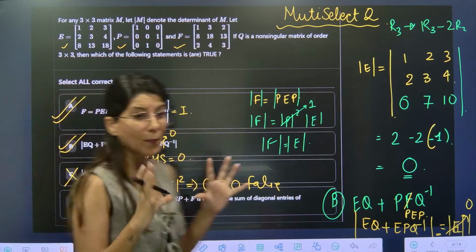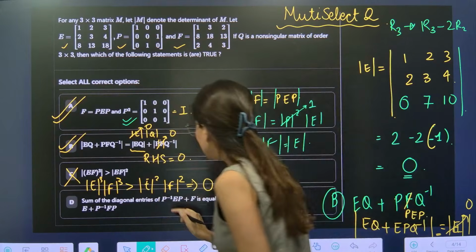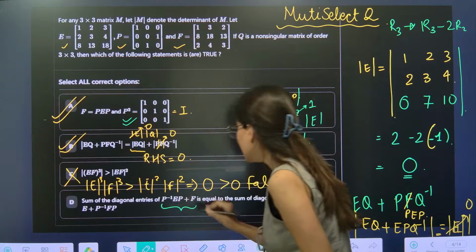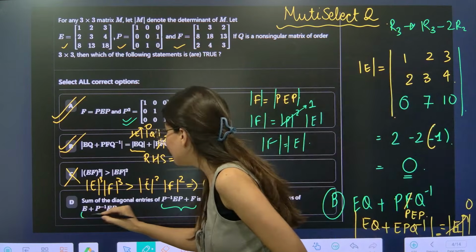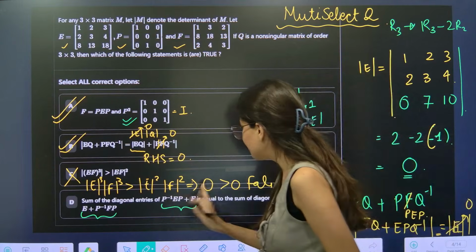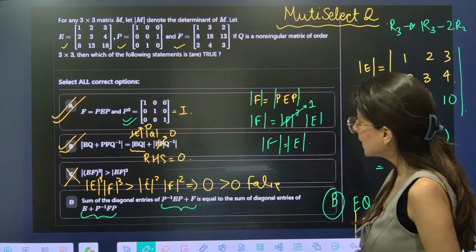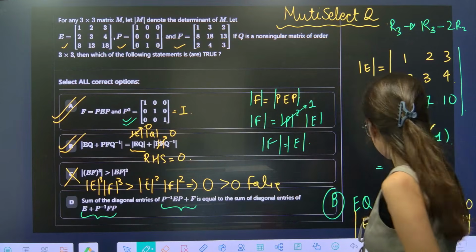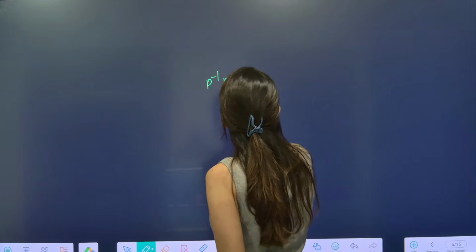Okay. And now part D. Sum of diagonal entries of P inverse EP plus F is equal to the sum of diagonal entries of E plus P inverse FP. Okay. So let's pick this. P inverse EP plus F.